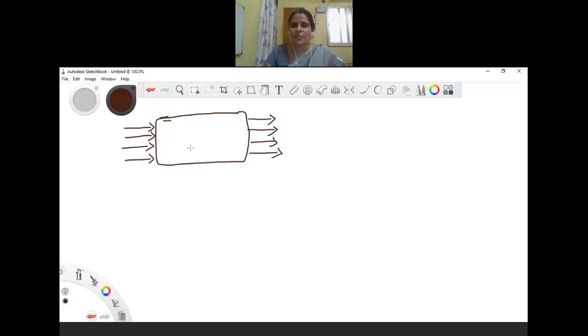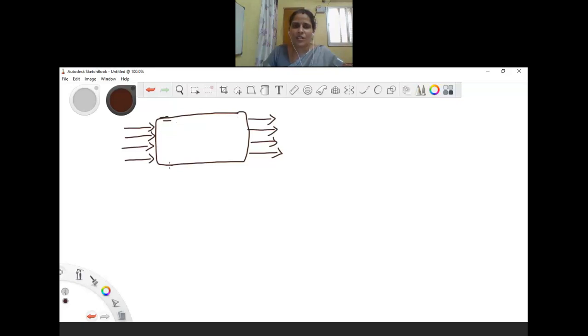When we place the conductor in an external electric field, the free charge carriers move in such a direction that it induces an electric field opposite to that of the original electric field. This is the direction of the original electric field.